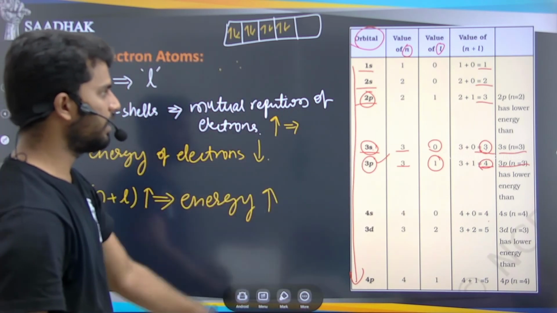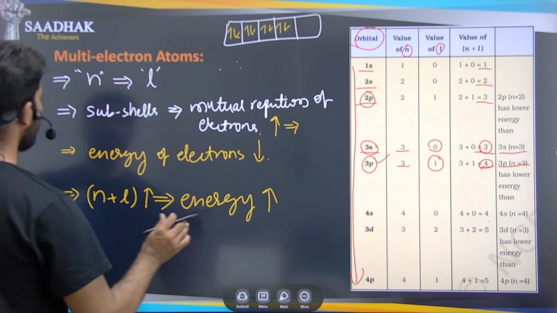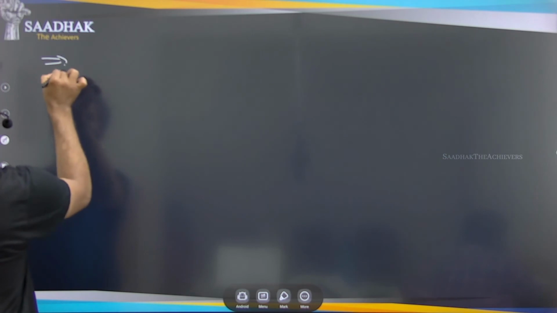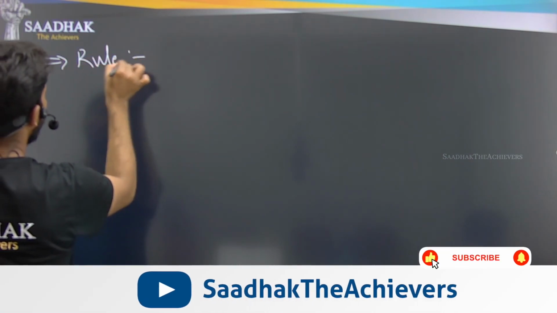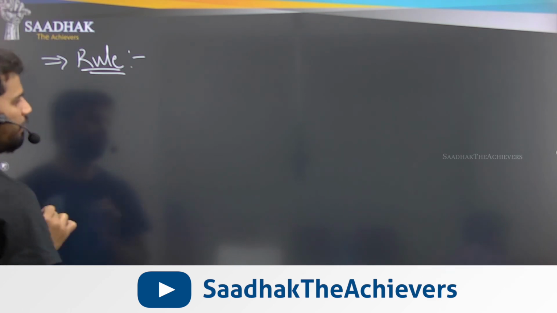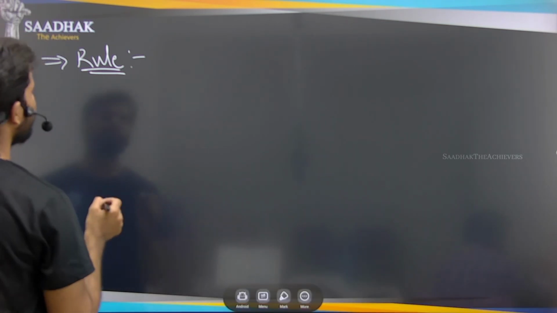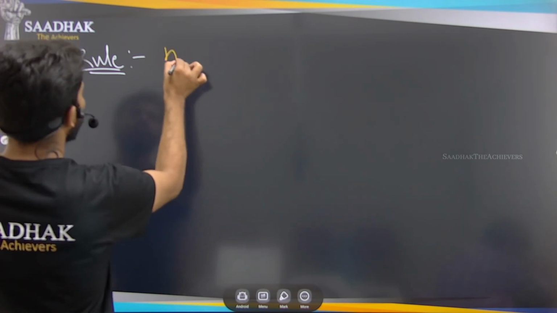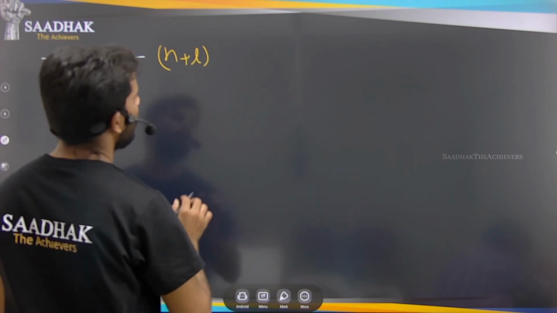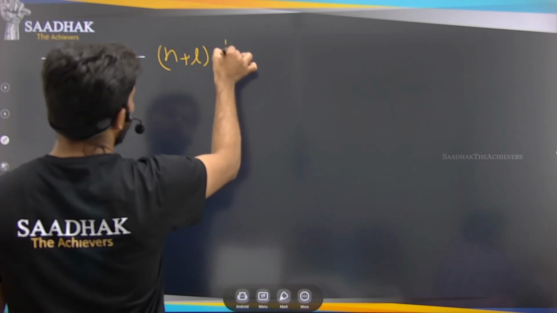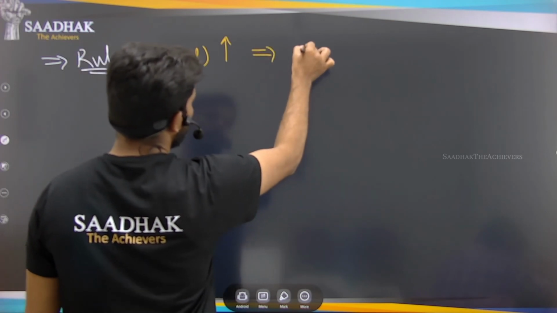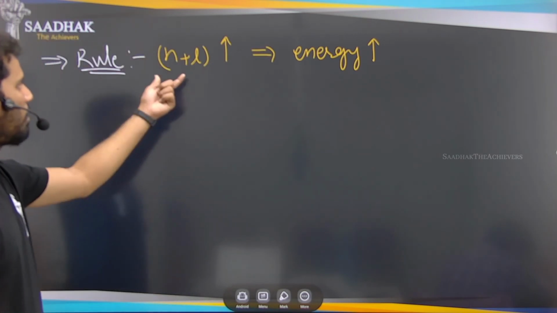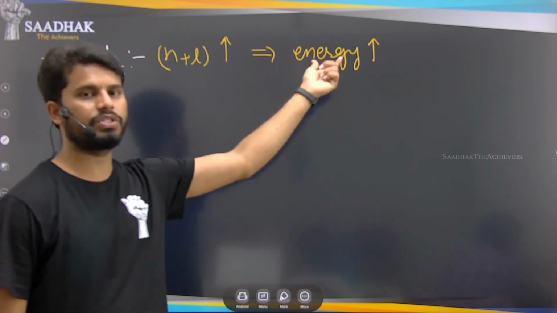So if you can observe the n plus l value and the energies here, we can form a rule. So what is that rule? The rule is nothing but how the energy is changing, which orbital will have less energy, or which orbital will have more energy. If the n plus l value of the orbital is increasing, the energy will also be increasing. That means the orbital with the higher n plus l value has more energy, simple.